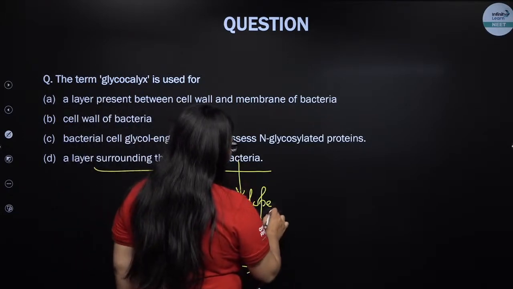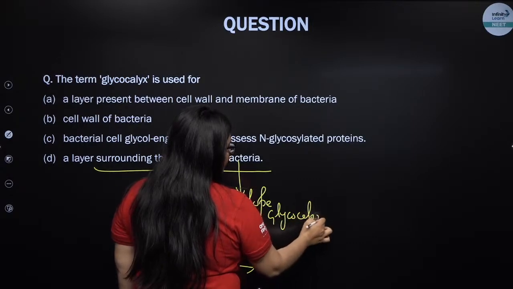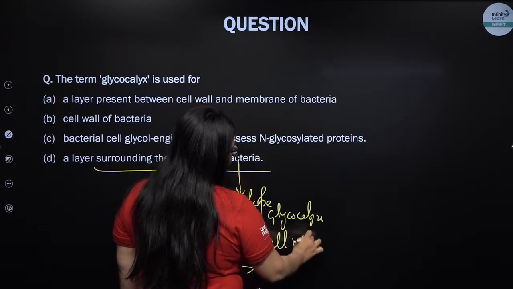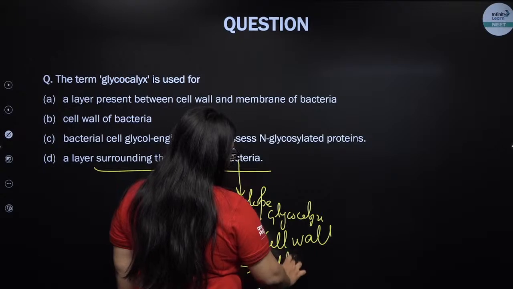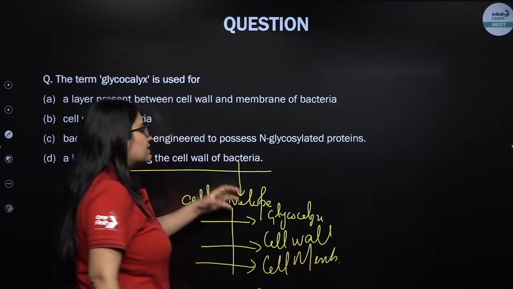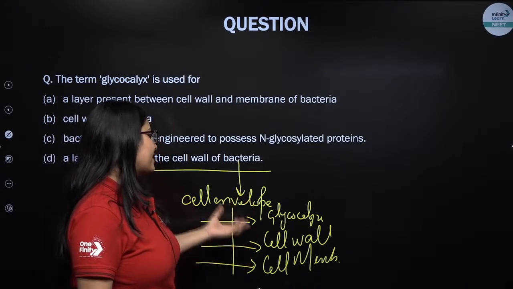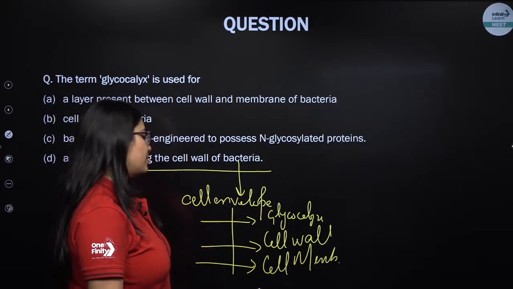The outermost is the glycocalyx. Inner to the glycocalyx is the cell wall made up of peptidoglycans, remember? And inner to that is the cell membrane, right? So these are the 3 layers, compactly arranged, out of which the cell envelope of the bacterial cell is made up.